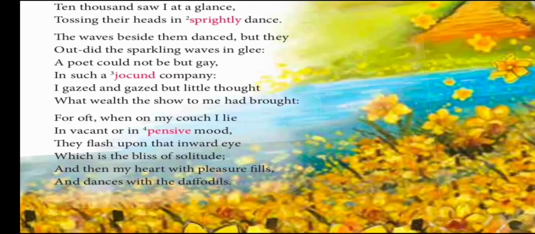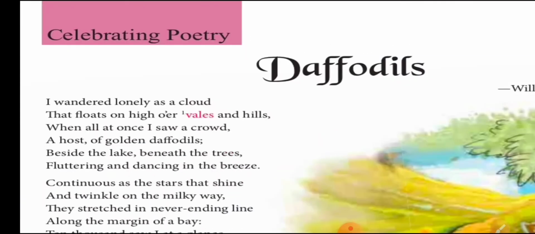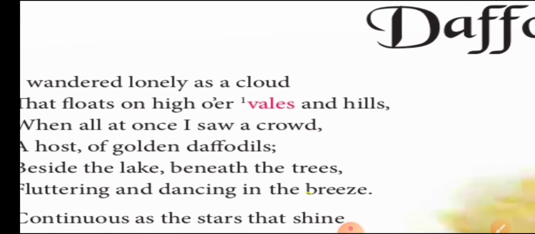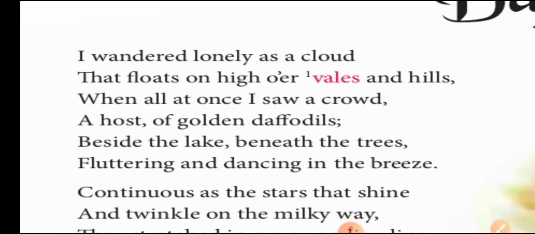So dear kids, this was a very beautiful poem written by William Wordsworth. Now we will see the line by line explanation of the poem. Let's talk about stanza number 1. In the first two lines, the poet is saying that I wandered lonely as a cloud.